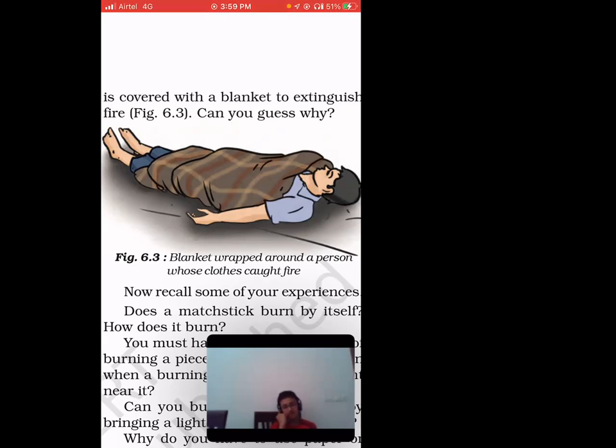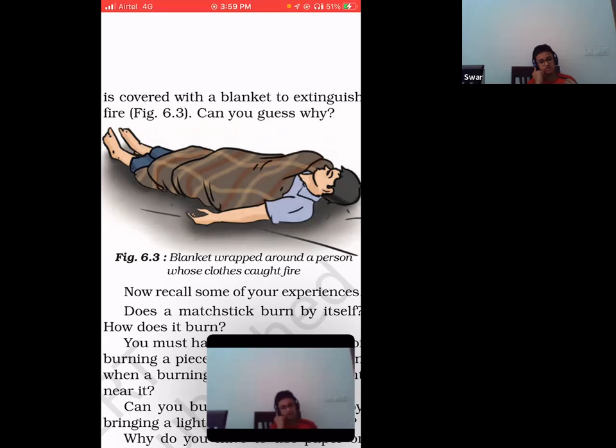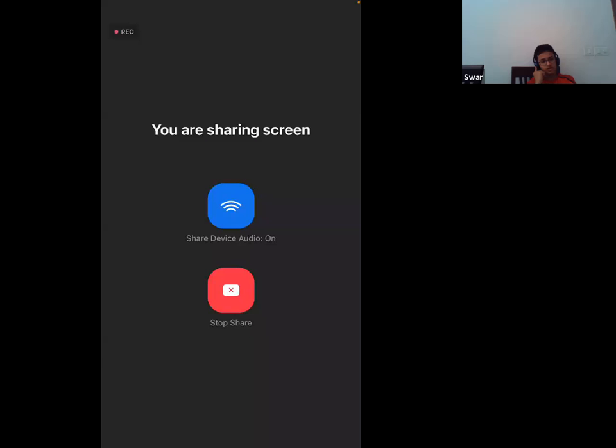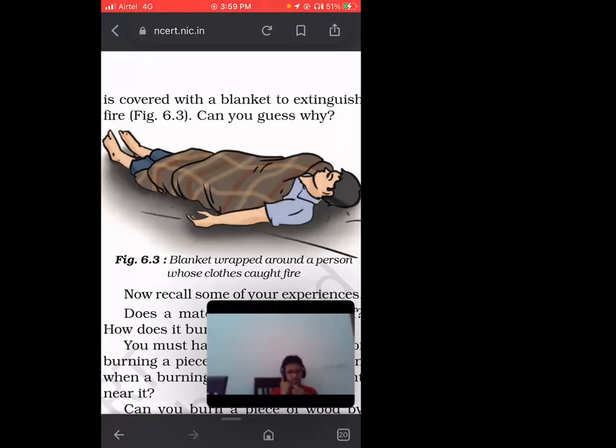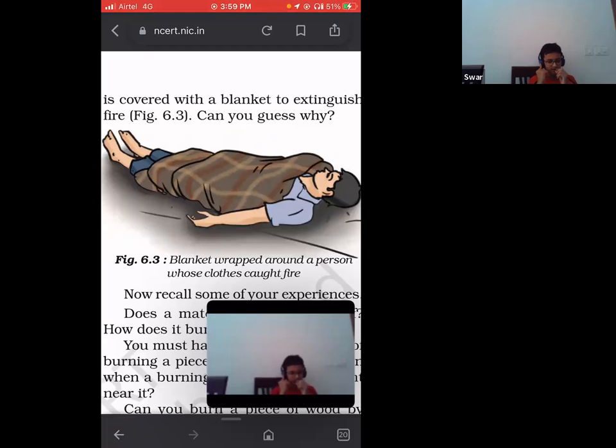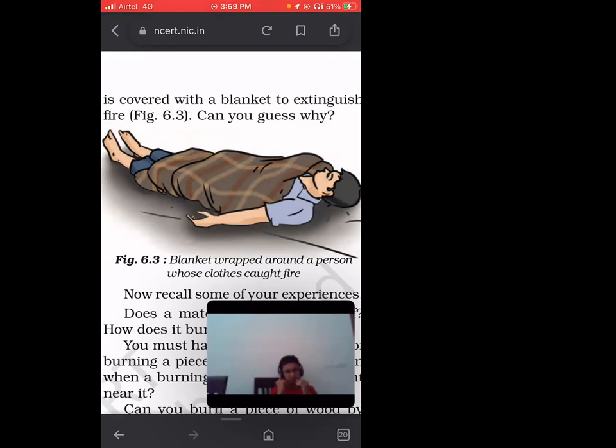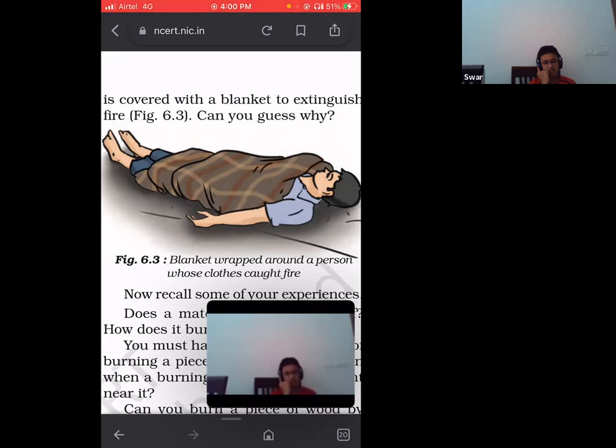Okay, tell me, when will there be a high flame? Ma'am, when oxygen is coming from both upwards and downwards. Okay, and when will the flame flicker? Ma'am, what do you mean by flicker? Flickering means like fadfadana. Have you heard that? Yes, ma'am. Flickering is like burning, somewhere either burning or close to disappearing. Ma'am, when oxygen is coming from the upwards direction and not from the downwards direction.